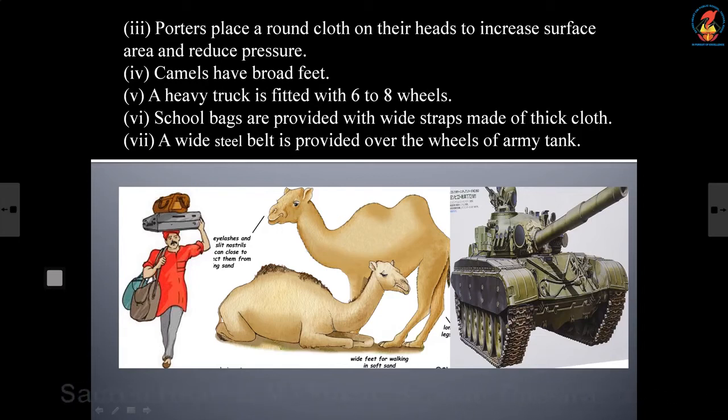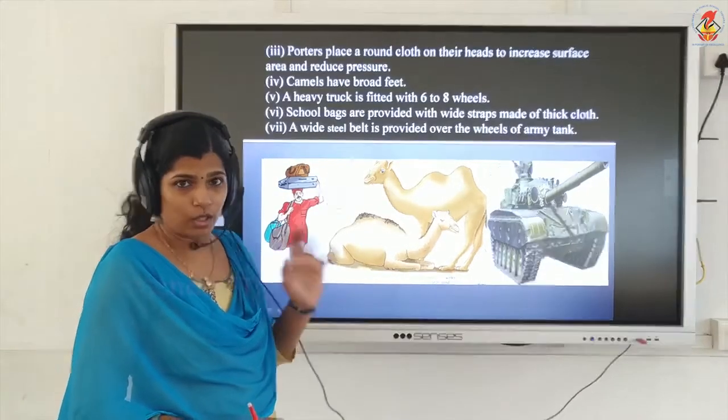School bags are provided with wide straps made of thick cloth. The strap is wide and thick because when the area increases, the pressure will decrease. A wide steel belt is provided over the wheels of the army tank. This is a caterpillar track, a wide steel belt provided over the army tank. Same thing: area increases, pressure will decrease. So many examples are there regarding this concept.